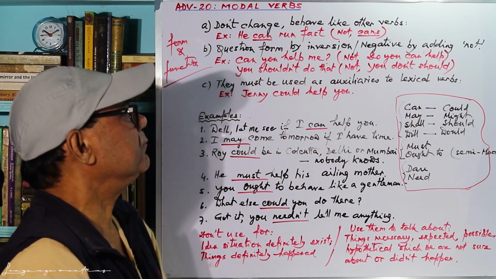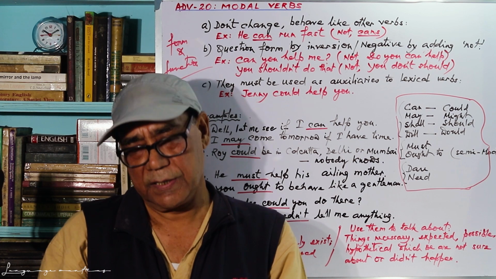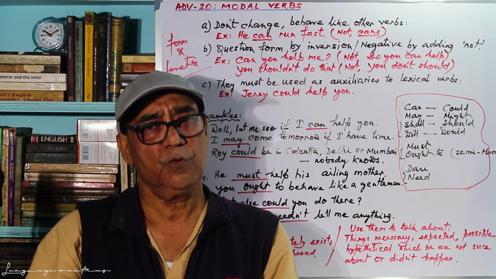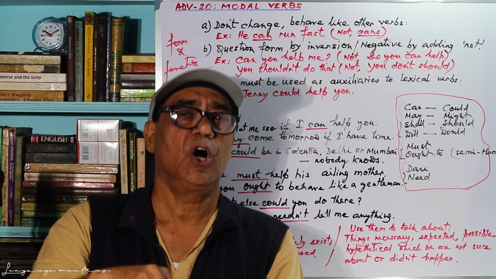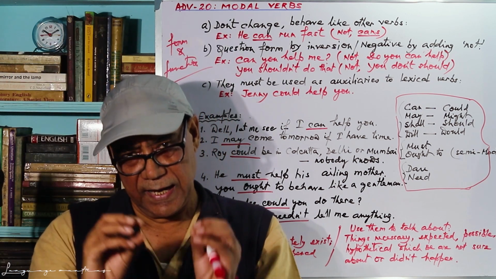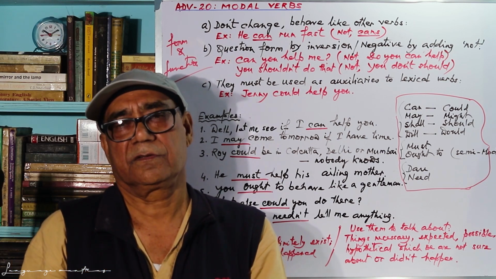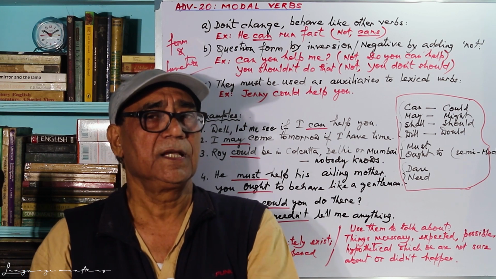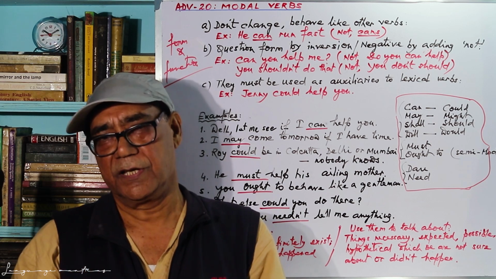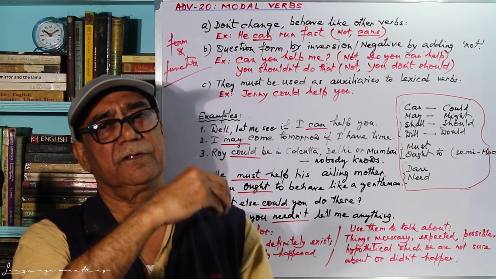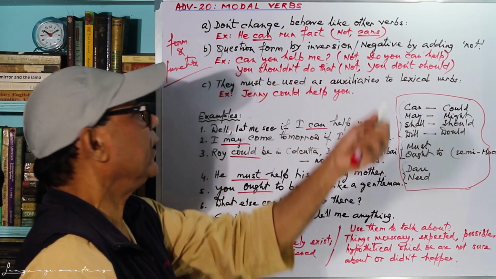Now, question form by inversion. Normally, to make a question we say, for example, do you want to go there? All of a sudden you get a do auxiliary verb from the sky and put it at the beginning of the sentence to make it a question. But here we don't have that option. If any modal verb is there, you just bring the modal verb to the beginning of the sentence and it will become a question. Can you help me?